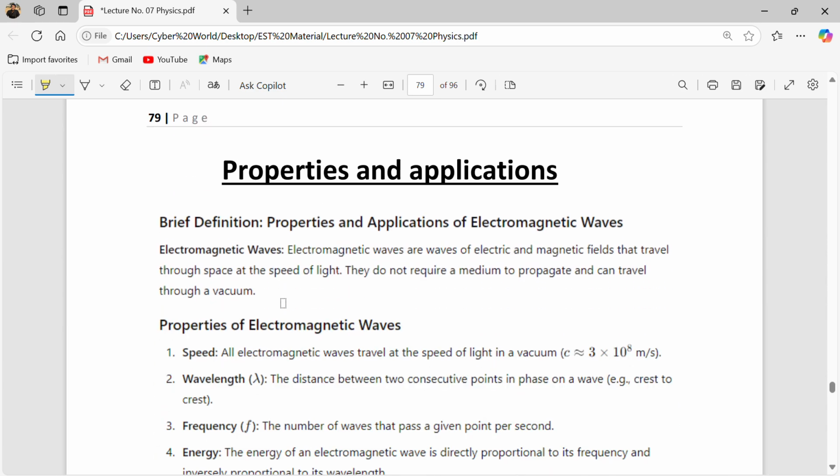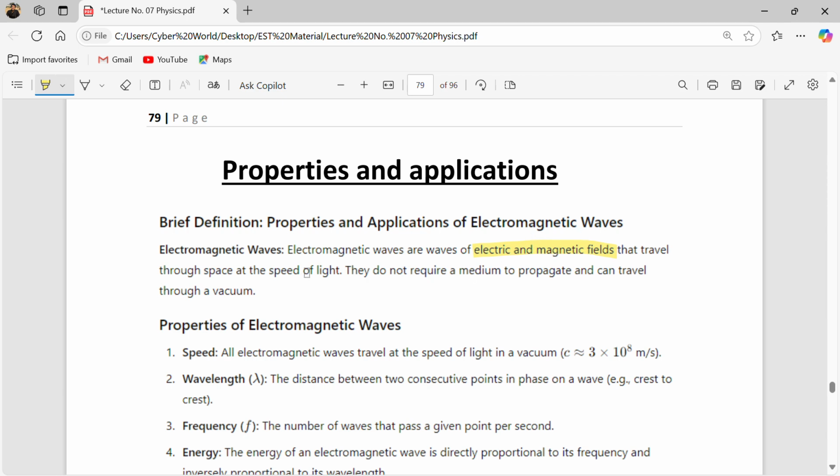Now move on towards the properties and applications, starting with a brief definition. We already know that electromagnetic waves do not require any medium to propagate, and they are fluctuations of the electric field as well as the magnetic field.